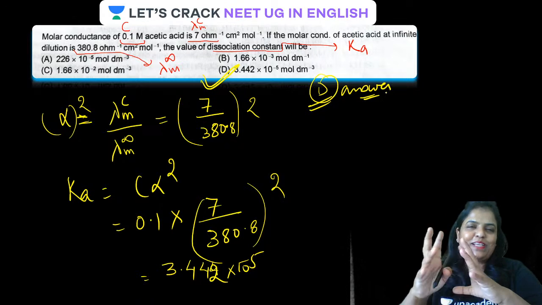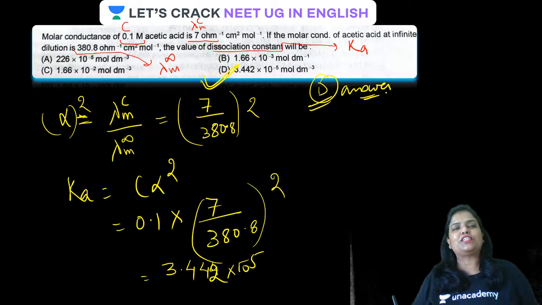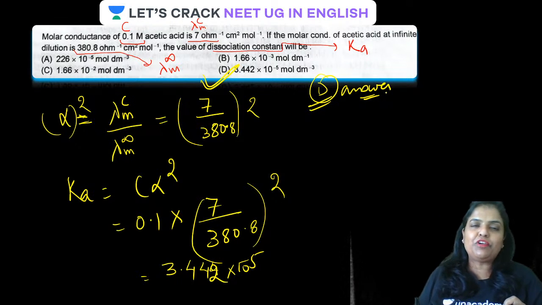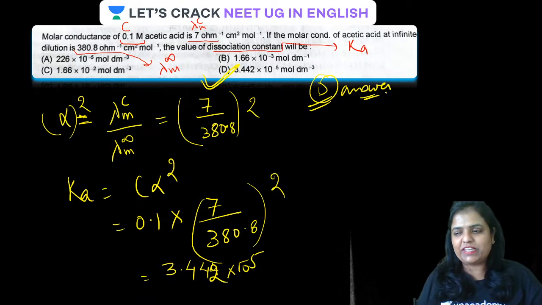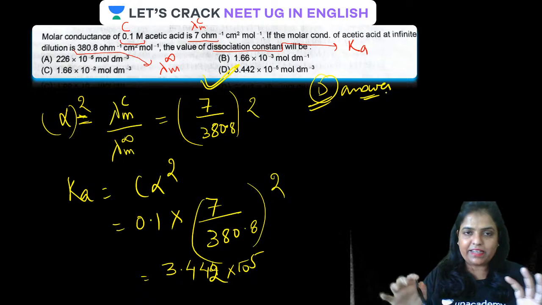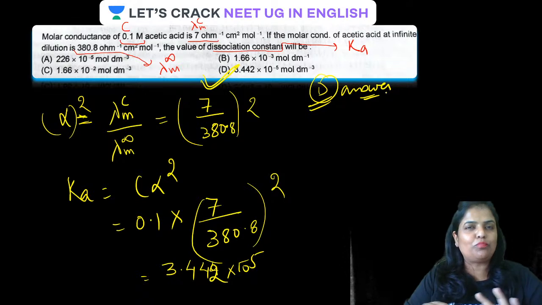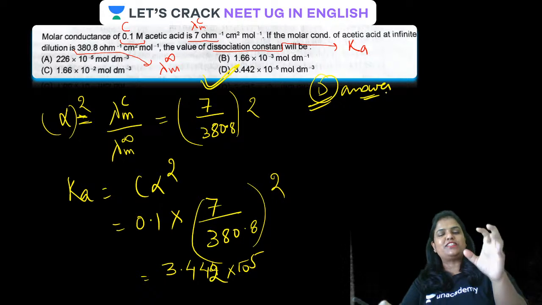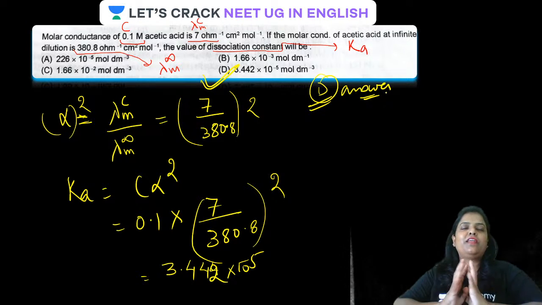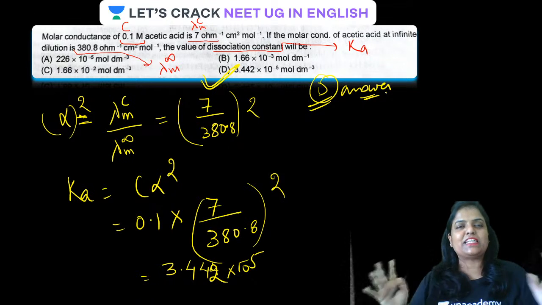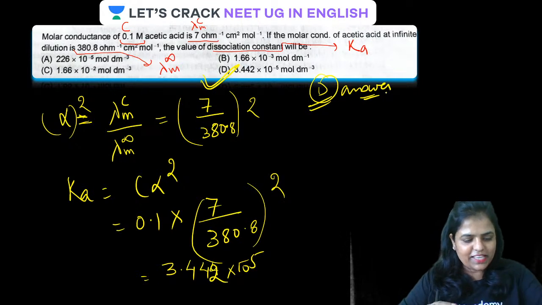Okay guys, the next application is to find out the molar conductivity of a weak electrolyte at infinite dilution using molar conductivity of strong electrolytes at infinite dilution, which otherwise we cannot calculate straight away. Is that clear? Then the next one is to find out the solubility. At infinite dilution, solubility is almost equal to molarity, because for a feebly soluble salt the solubility is too less, and the solution is actually infinitely dilute. And if solubility is known, Ksp can be calculated straight away. Is that clear?